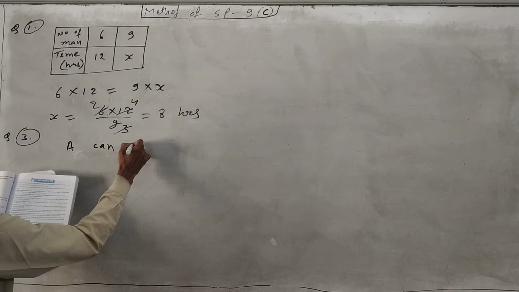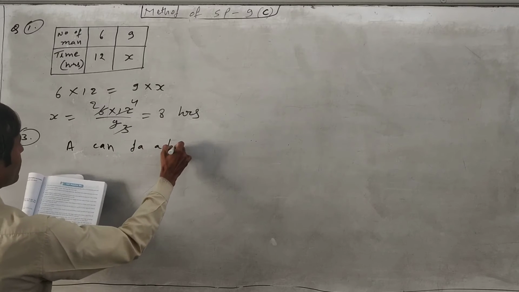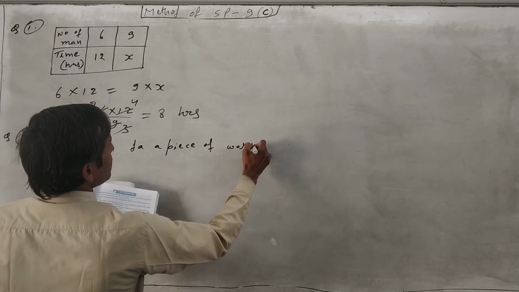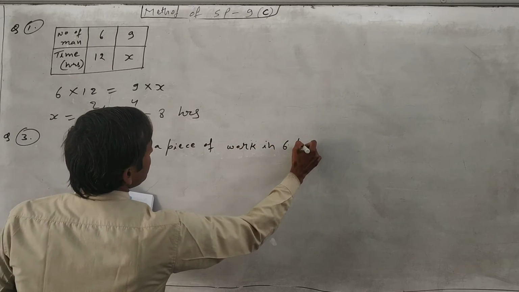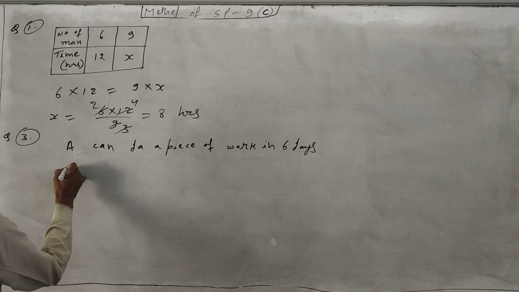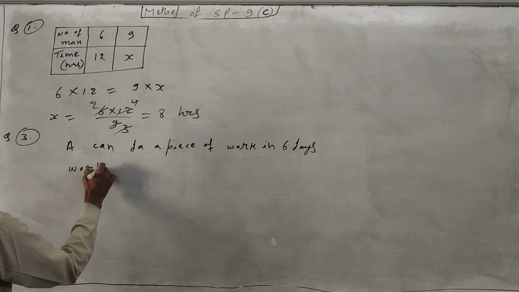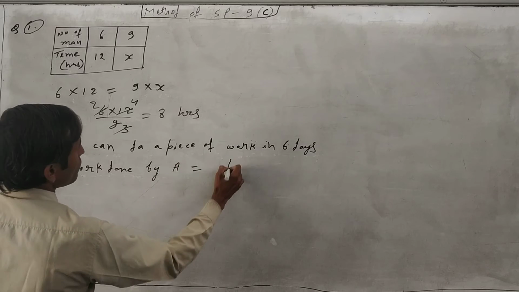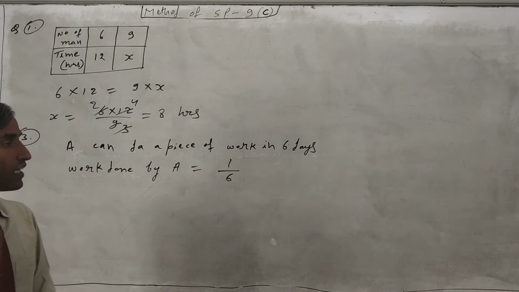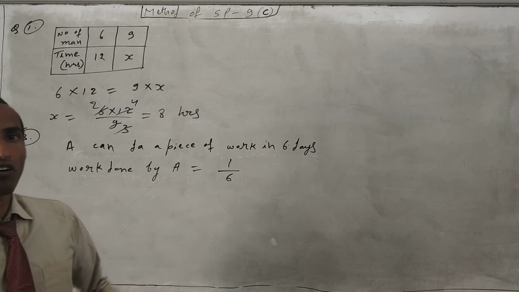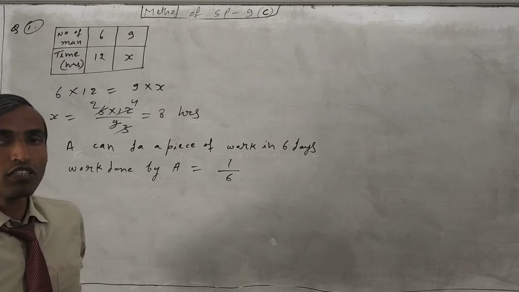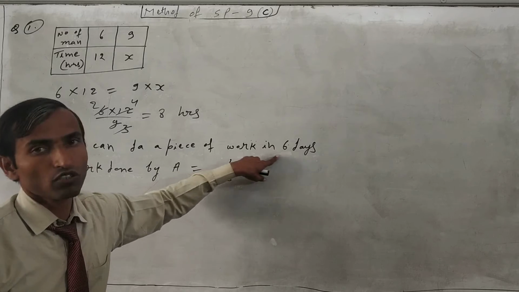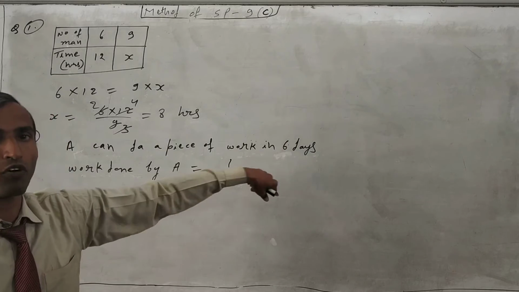So write down: A can do a piece of work in 6 days. So just find the work done by A. Work done by A is equal to 1 upon 6. Always be careful: time is the reciprocal of the work done, so it is inversely proportional. Just take the reciprocal of this. So 6 is there, so it will come 1 upon 6.